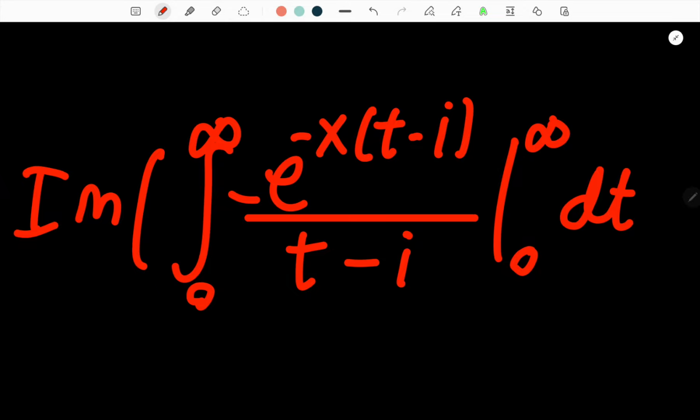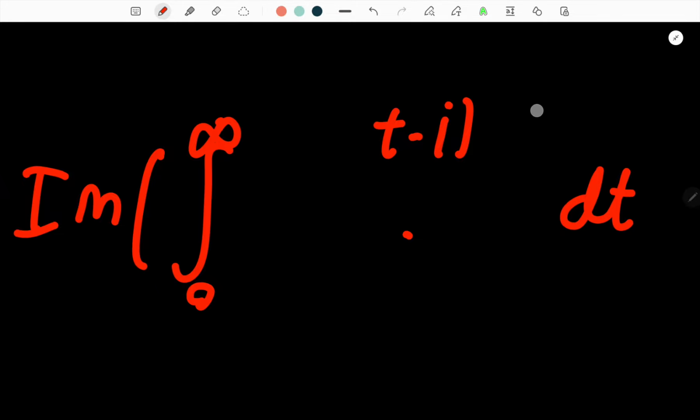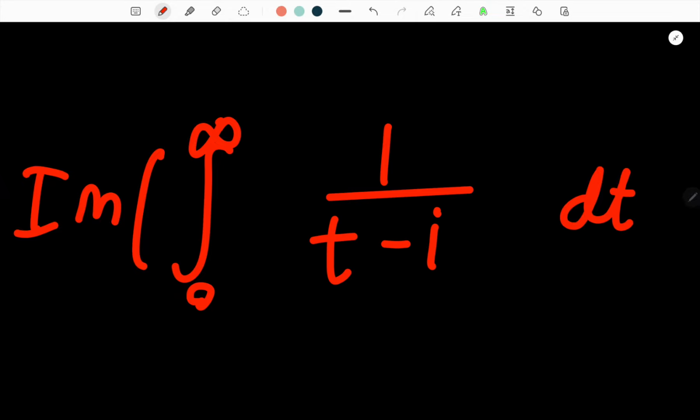Now if we evaluate the inside, we'll then just have 1 over t minus i. So our only inner integral is just going to evaluate to 1 over t minus i. Okay, now